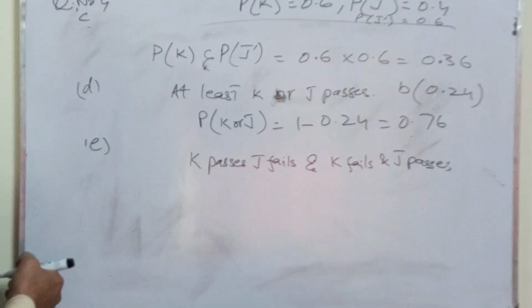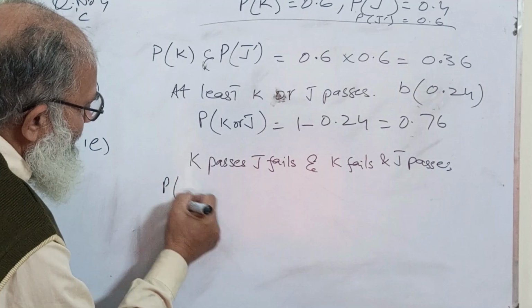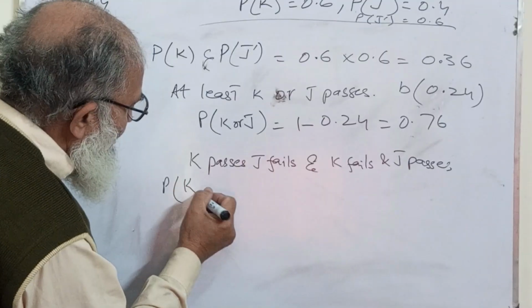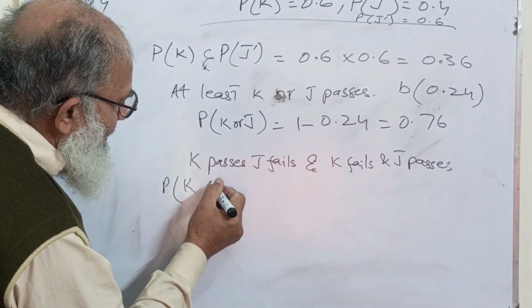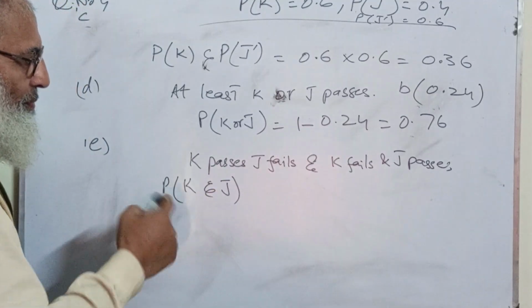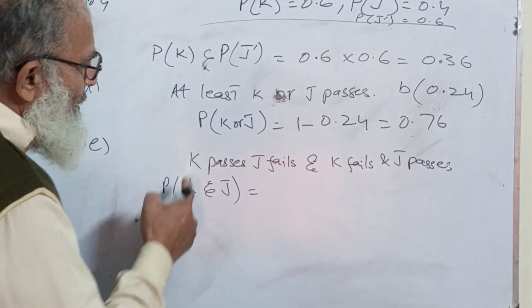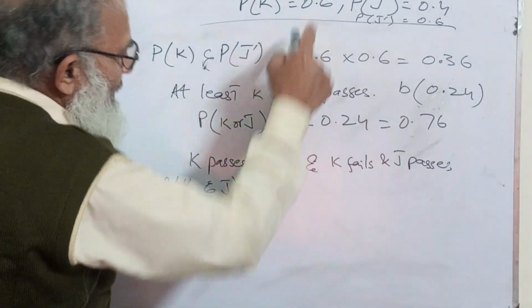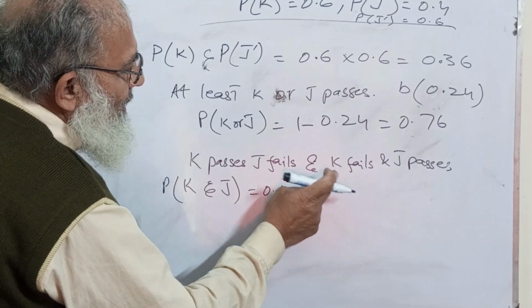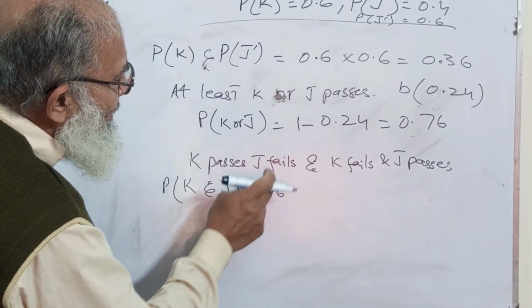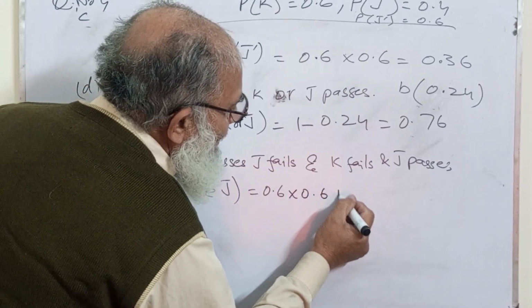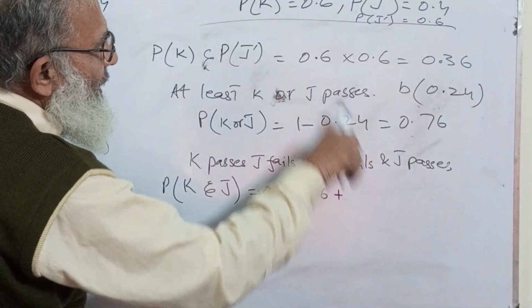Now this is P, because this is K and J, so vice versa is equal to, now you see, when K passes, J fails. J fails is 0.6, plus K fails 0.4.